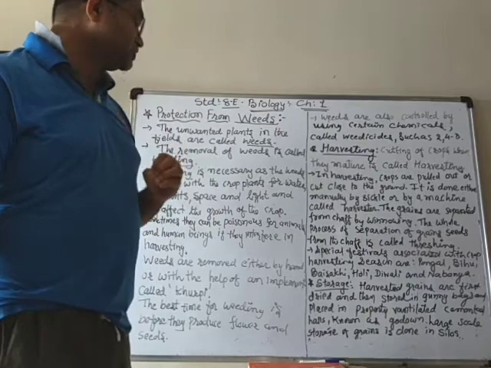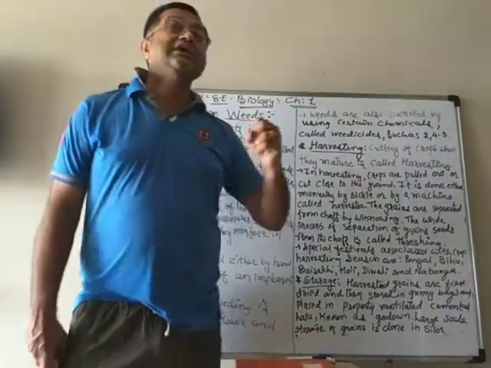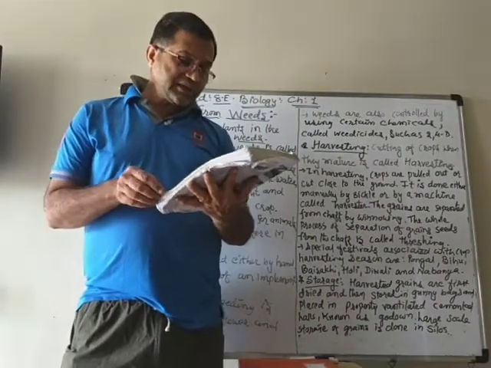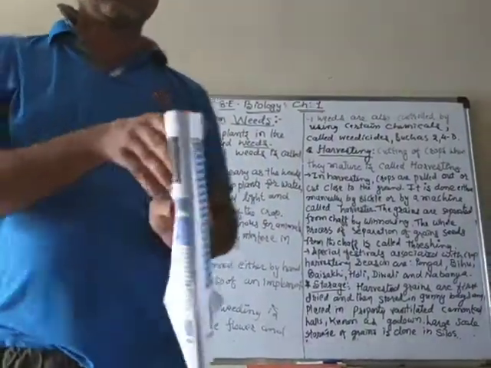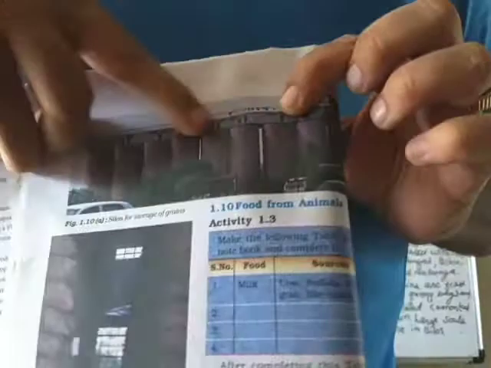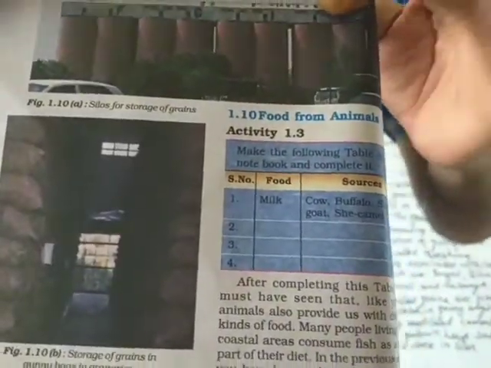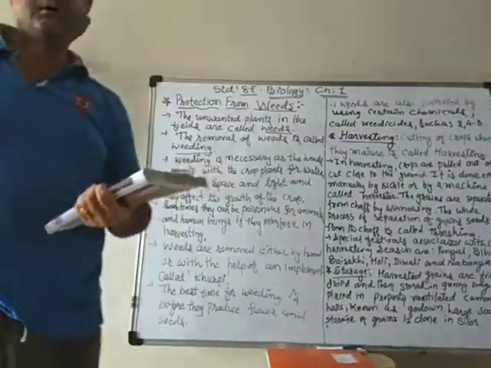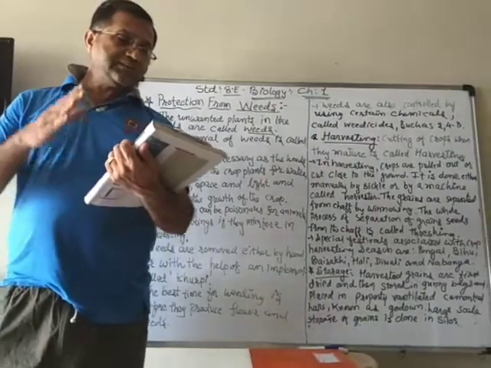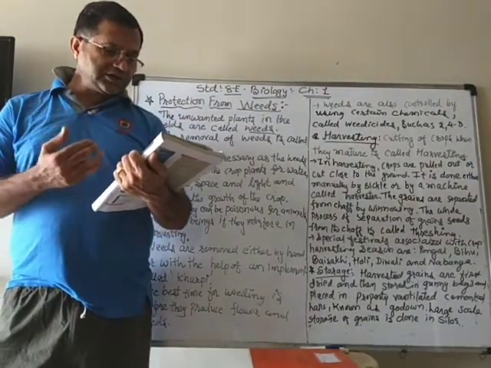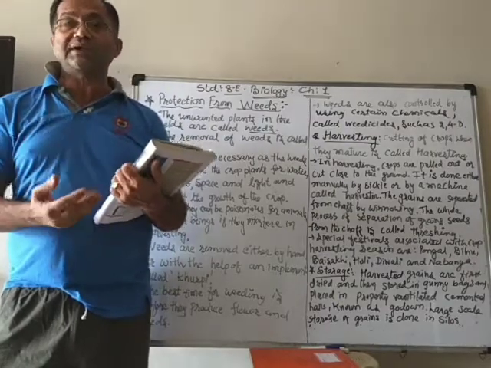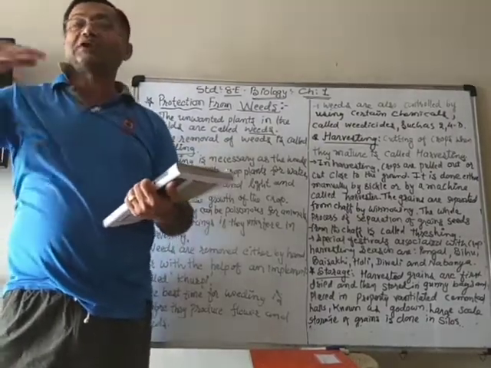Large scale storage of grains is done in silos. Silos are like that; I can show you in the pictures, the big structures here. They are used to store different types of grains, or we can use gunny bags or jute bags and put them one over the other.